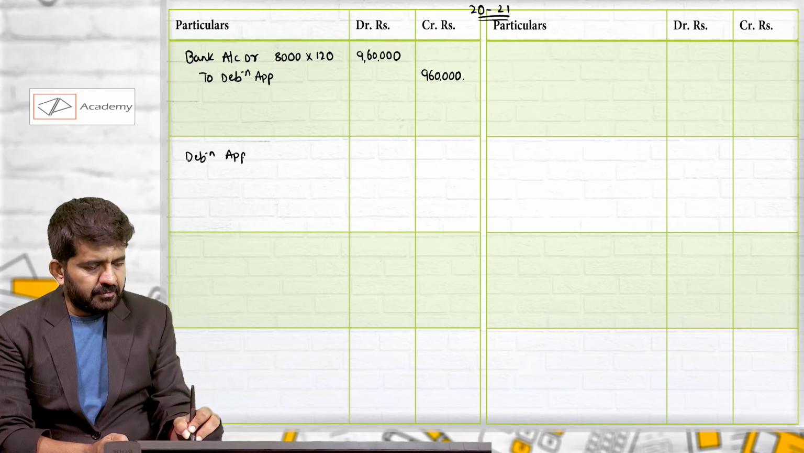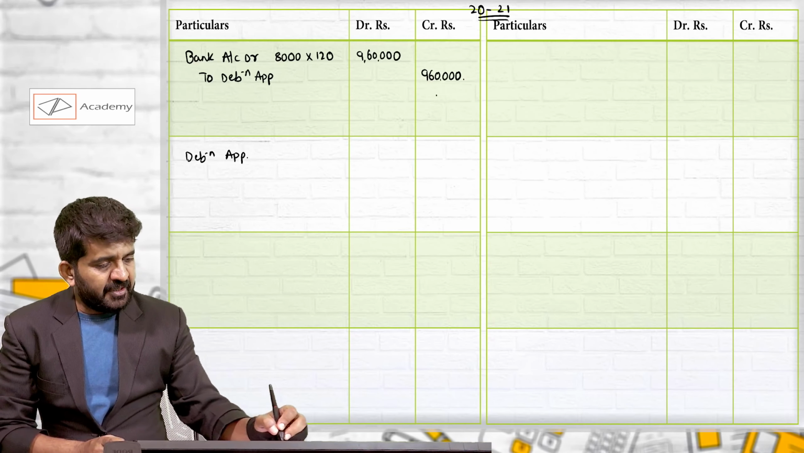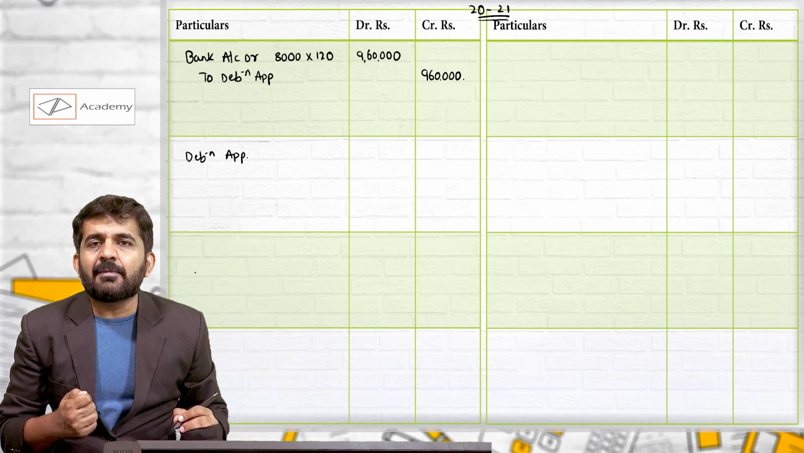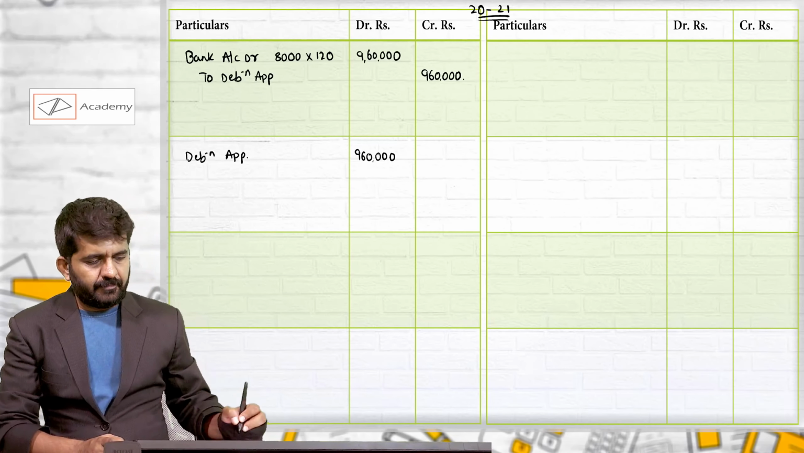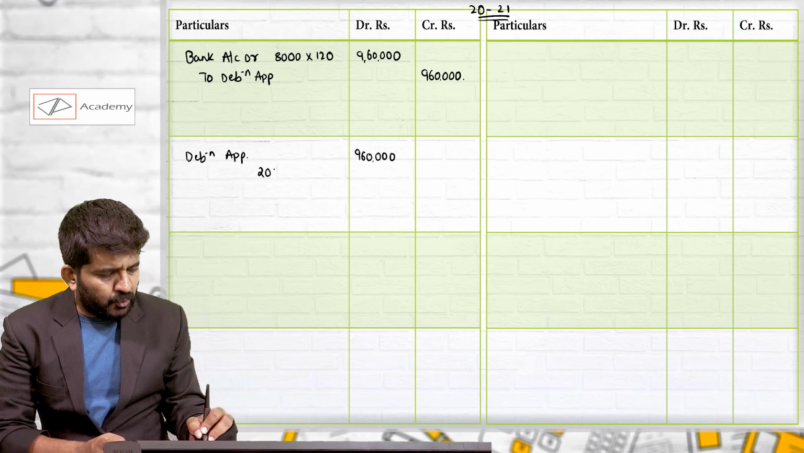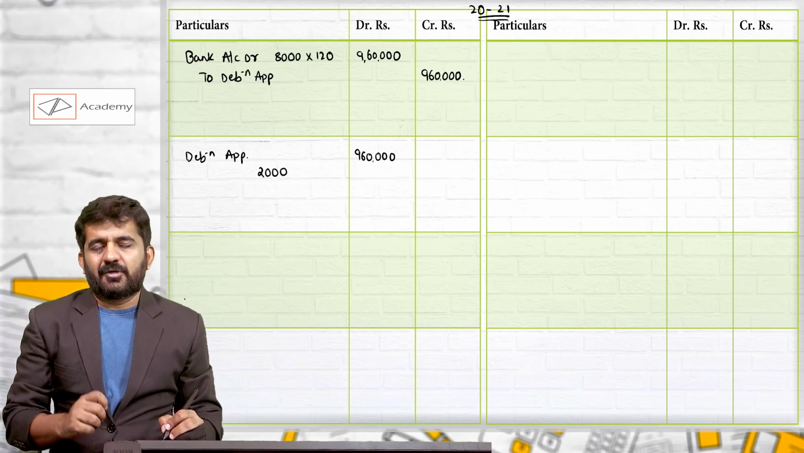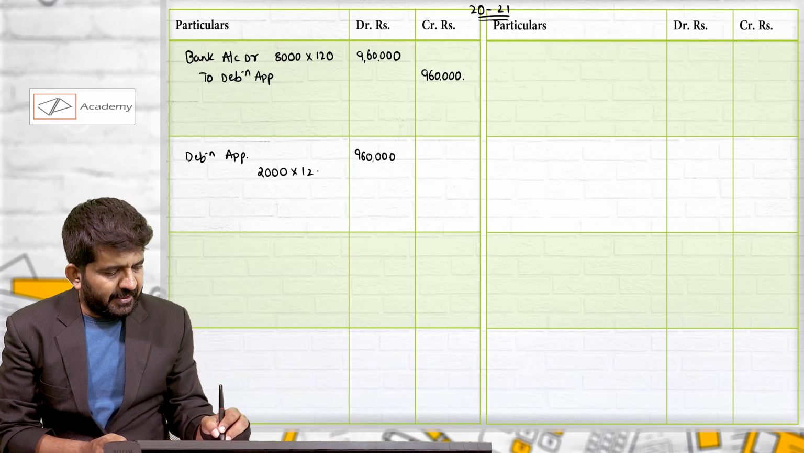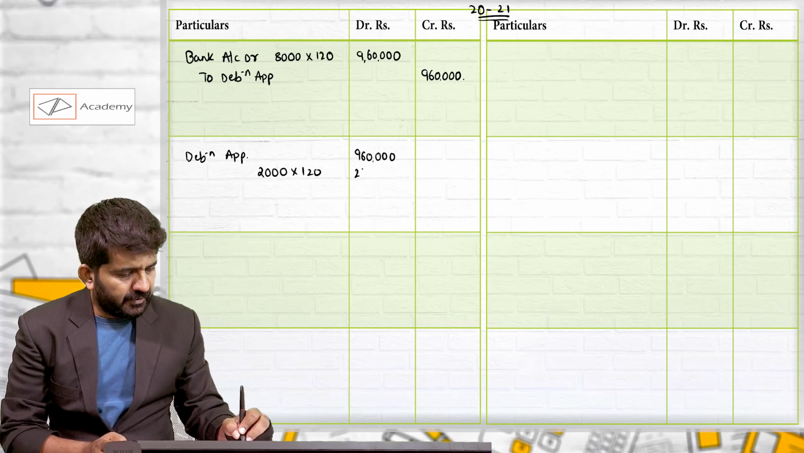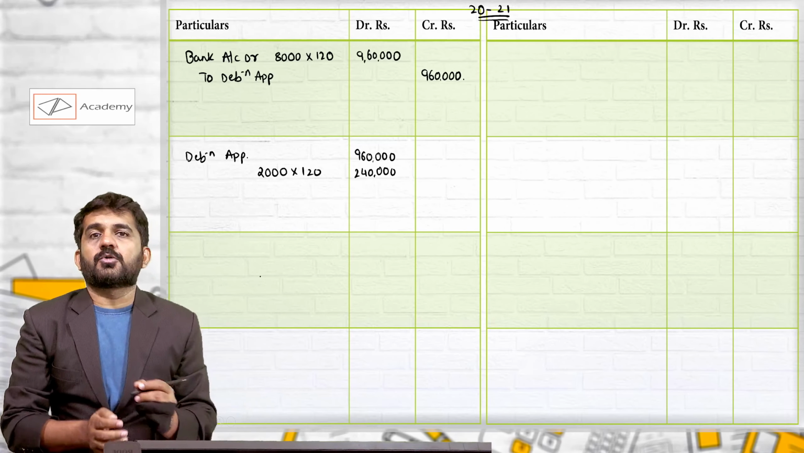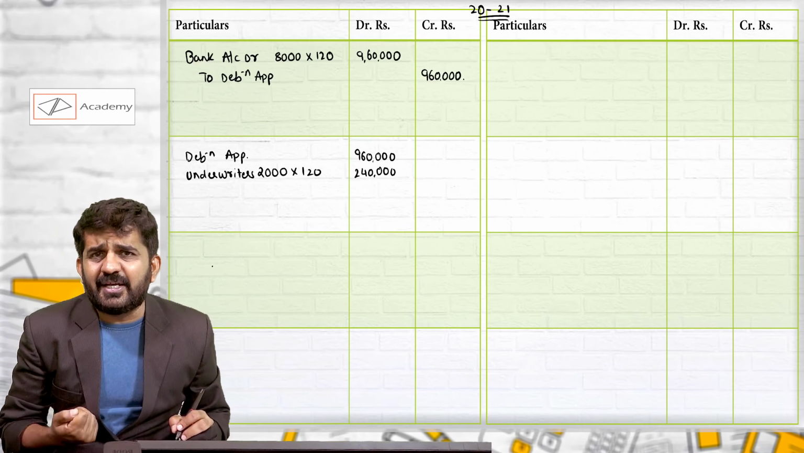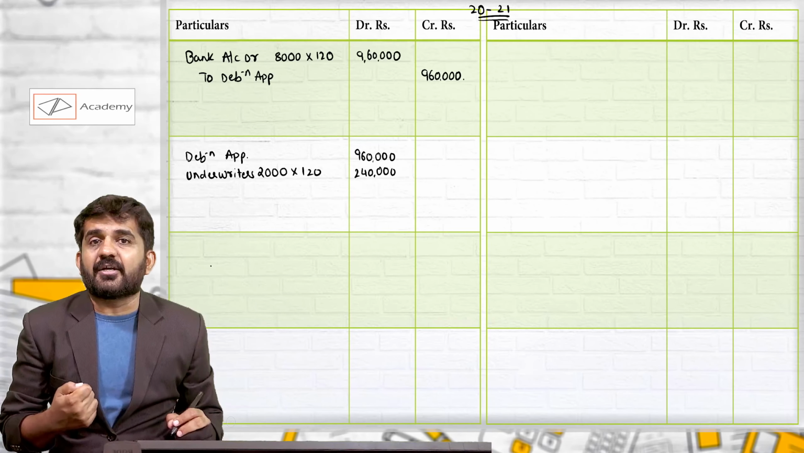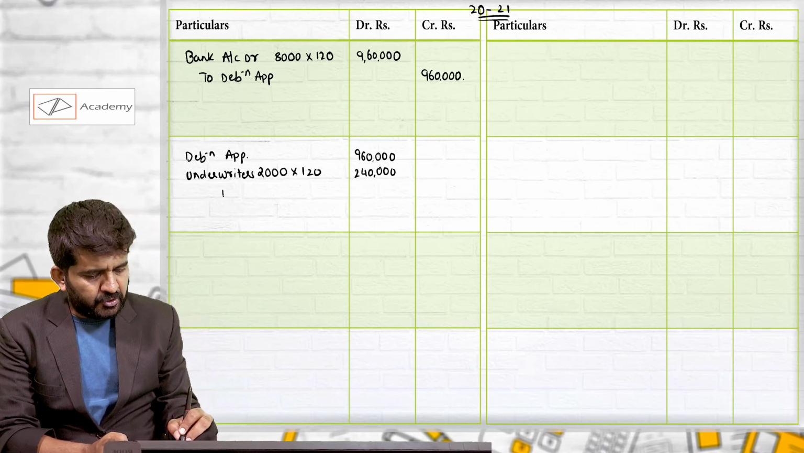Debenture application, being a temporary account, was credited by 9,60,000. So it will be debited by 9,60,000. We need to close it. But the remaining 2,000 debentures at the rate of 120, that is 2,40,000 rupees, will be purchased by underwriters. They'll not give immediate cash because they need to deduct their underwriting commission. So we'll be passing that journal entry also.